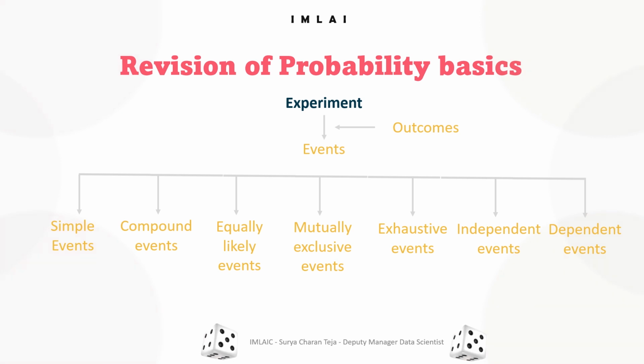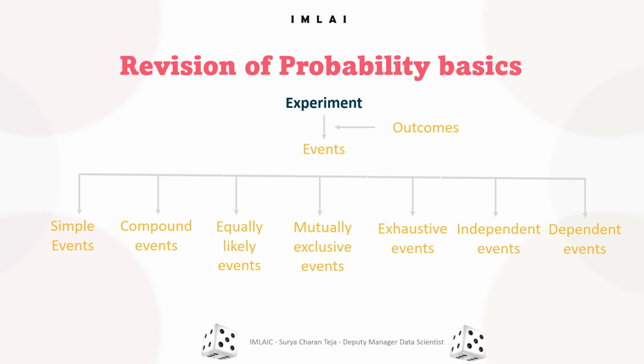So let's have a quick round of understanding the probability basics. We'll begin with an experiment, for example rolling a die or flipping a coin. When you do an experiment, obviously you'll have a result, and the result is your outcome. These outcomes can be classified into different events based on their characteristics.